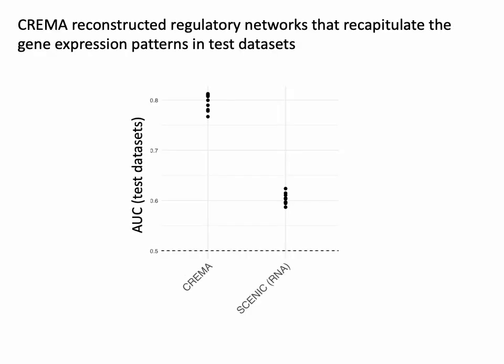We also evaluated CREMA's reconstruction of regulatory networks by measuring how it recapitulates gene expression patterns in independent test datasets. We compared CREMA to CINIC, a state-of-the-art method that infers regulatory networks from single-cell RNA-seq data. We showed that by combining the simultaneous measurements of ATAC-seq, CREMA has better performance in reconstructing regulatory networks than methods that use only the RNA-seq.